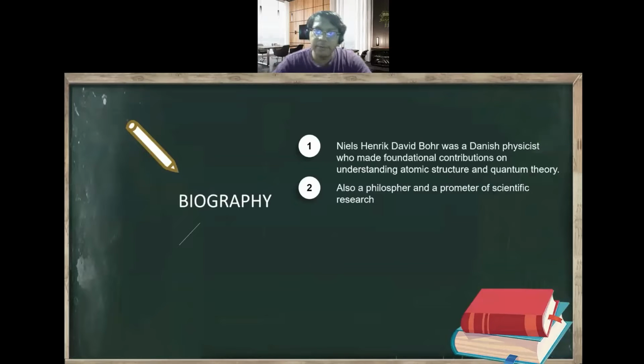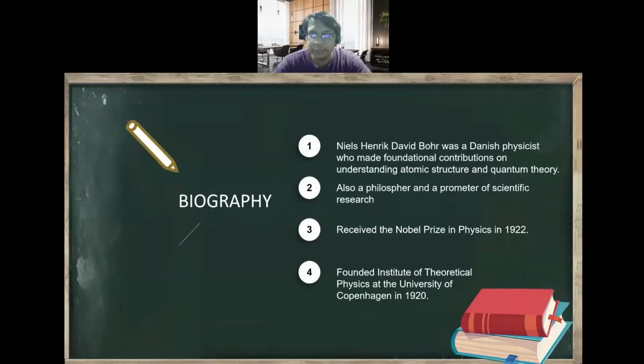Biography. Niels Henry Bohr was a Danish physicist who made a foundational contribution to understanding atomic structure and quantum theory. He was also a philosopher and promoter of scientific research. He received the Nobel Prize in Physics in 1922. Later, he founded the Institute of Theoretical Physics at the University of Copenhagen in 1920.